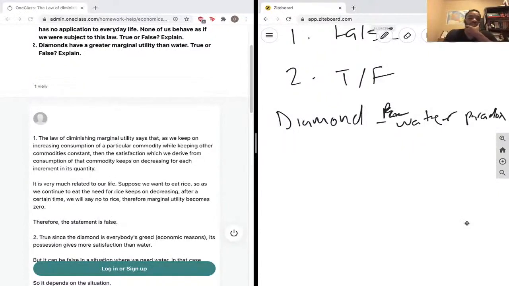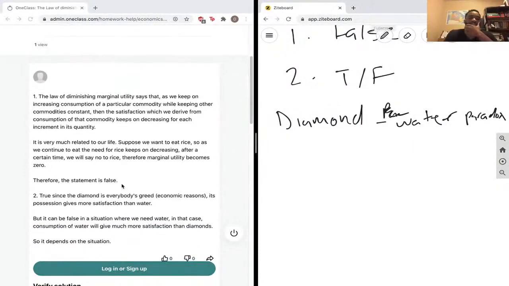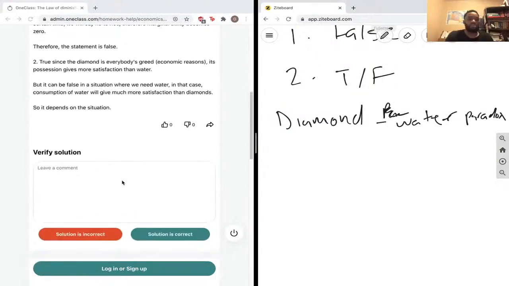So that is true. But I like how our tutor also said that if this was a life or death situation, because utility is based on preference. If I were literally about to die right now and you gave me a diamond or you gave me some water, I'd probably gain more and be more satisfied with the water because it's going to save my life, assuming I'm dying of thirst, and the diamond wouldn't. So this can be true or false, and I do agree in this situation. So this is correct.